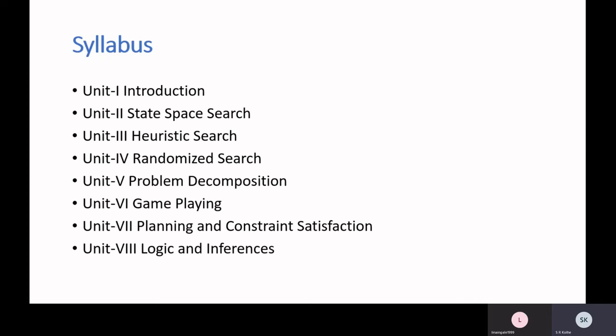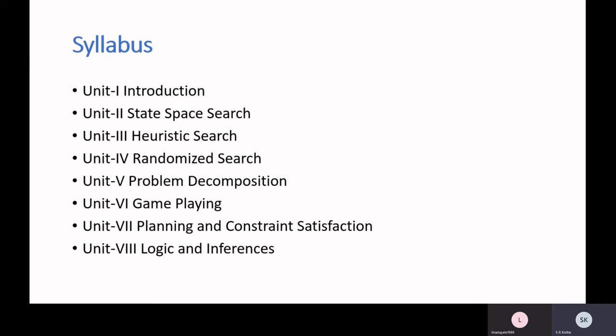For solving a certain set of problems where randomized algorithms, ACO can be used, generally optimization type of problems are solved. In unit 5 we are going to discuss a technique called problem decomposition. You can view that also as a search. In this problem decomposition, basically we use divide and conquer. A complex problem, we divide it into parts, and then those parts are tackled separately.